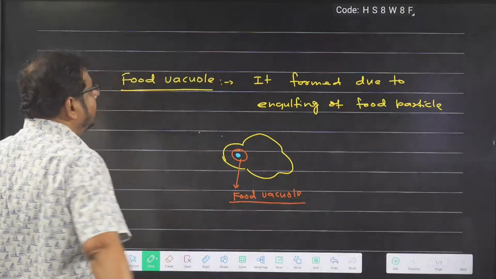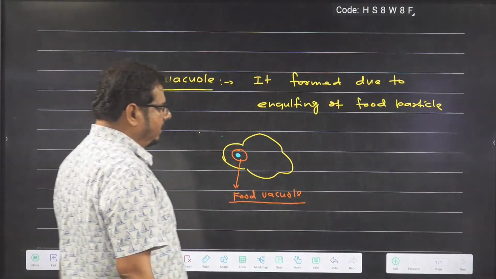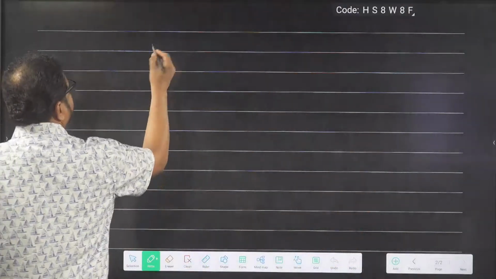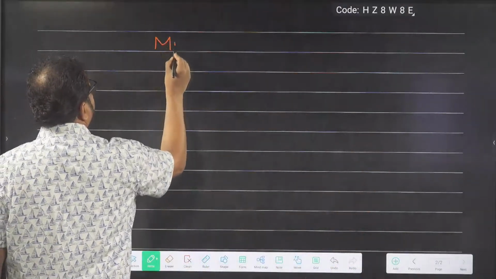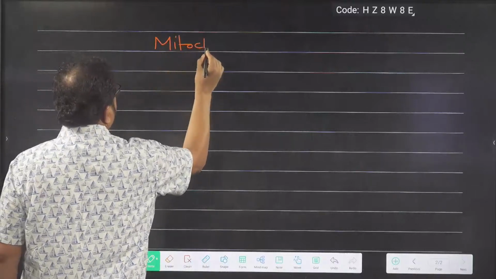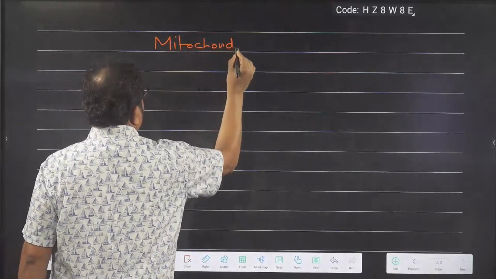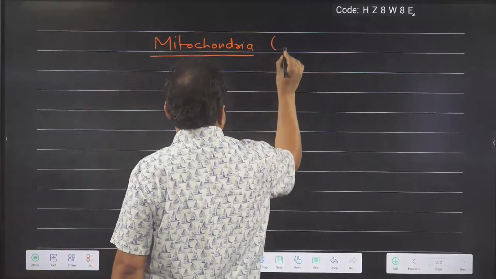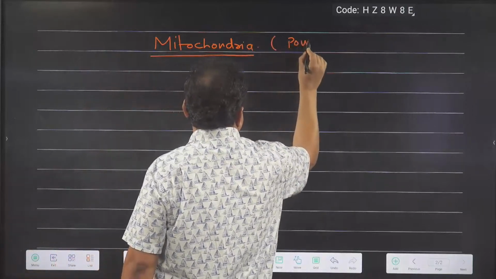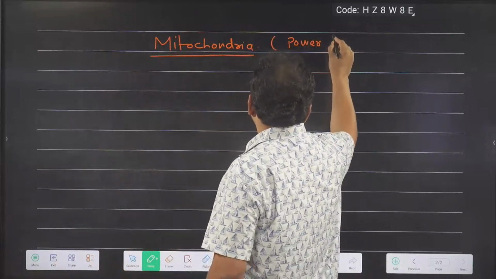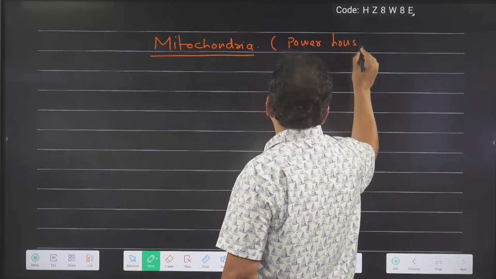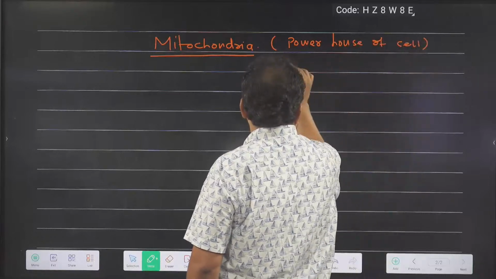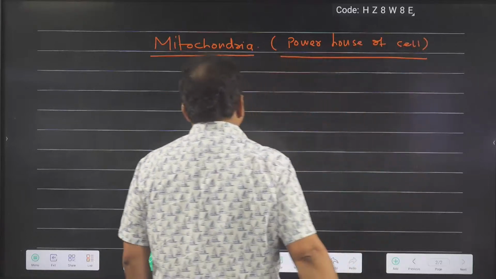Got the idea? Now we are going to deal with the other cell organelle, that is mitochondria. If we talk about mitochondria, you better know, a popular name. It is also called powerhouse of the cell. Popularly, it is called what? Powerhouse of the cell.